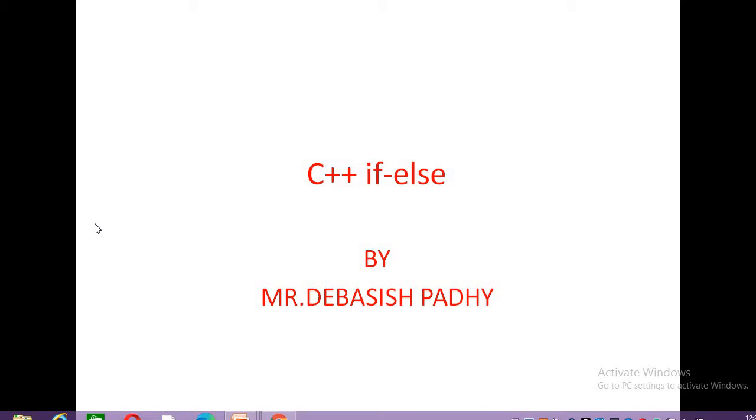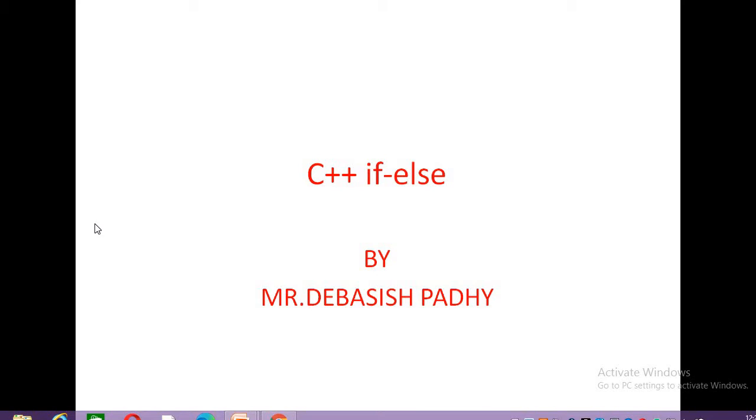Always remember the key point here, the main point. Condition is always associated with if, not the else. Always the condition is written after the if statement. There is no condition present in the else statement.